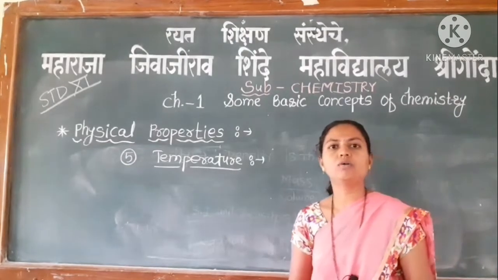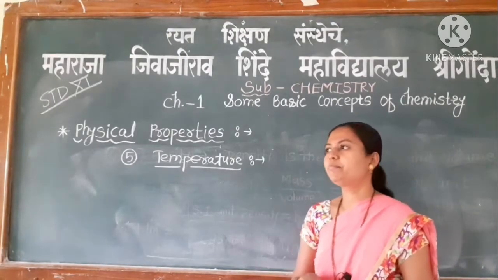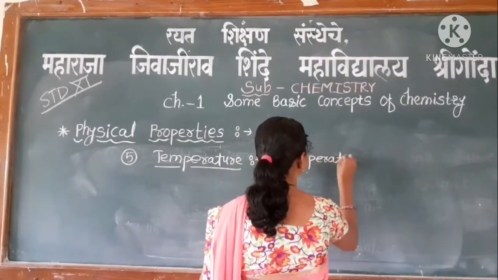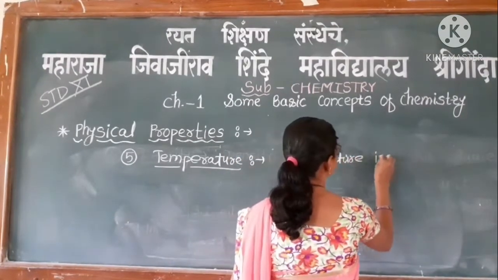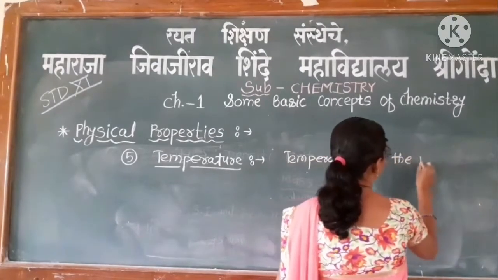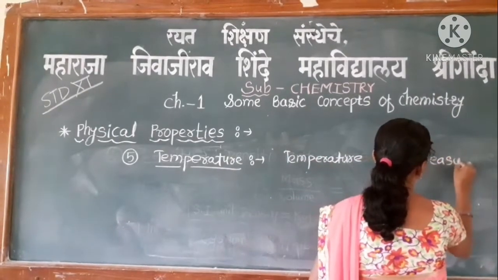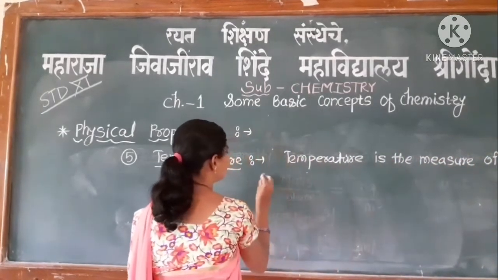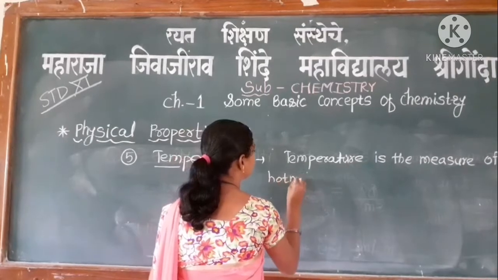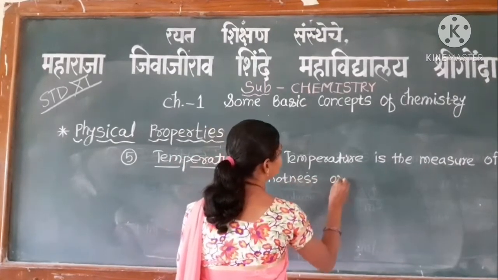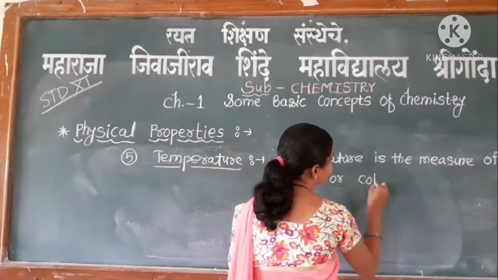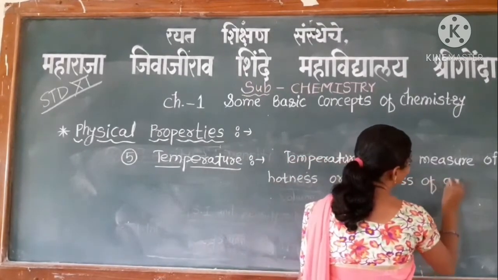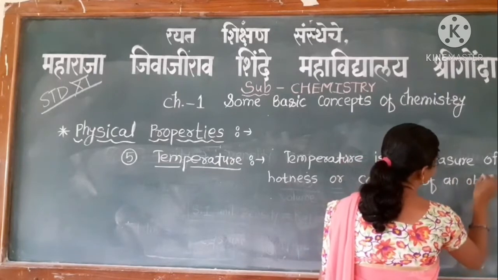How hot or how cold that object is depends upon temperature.